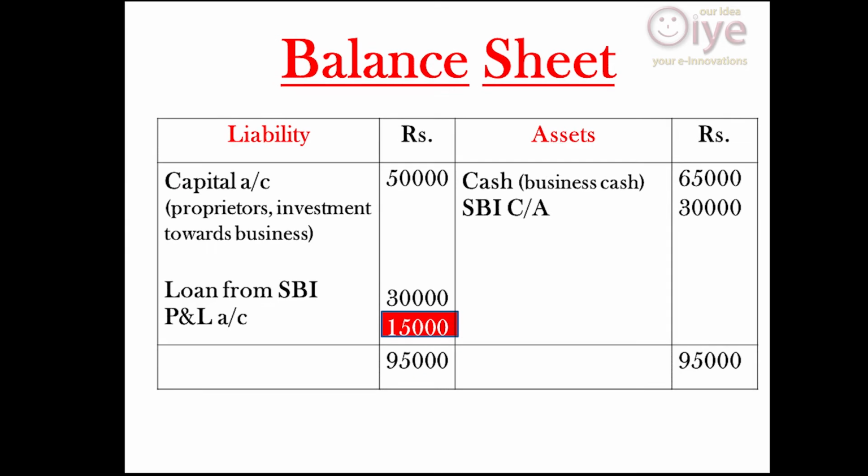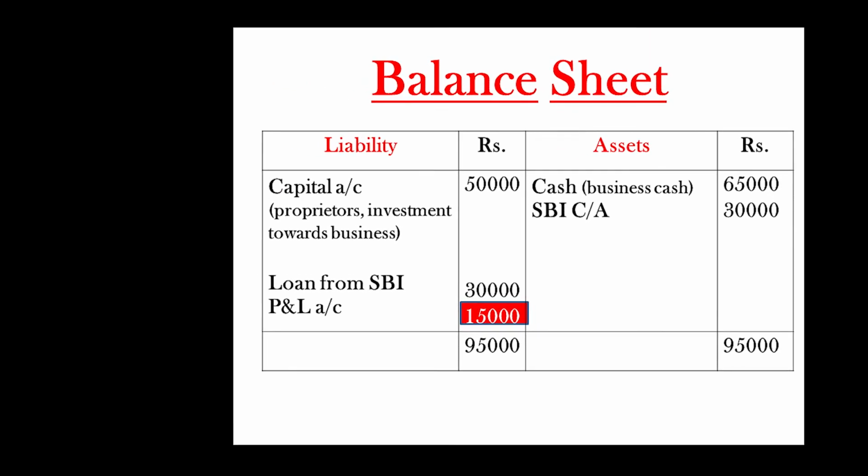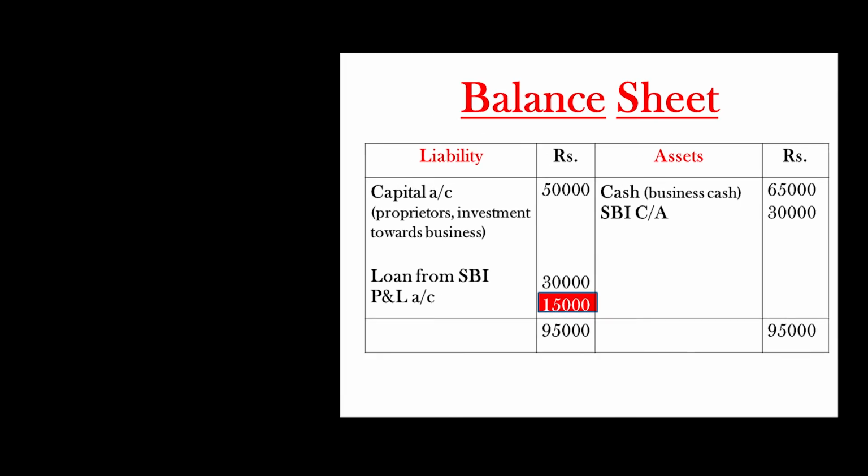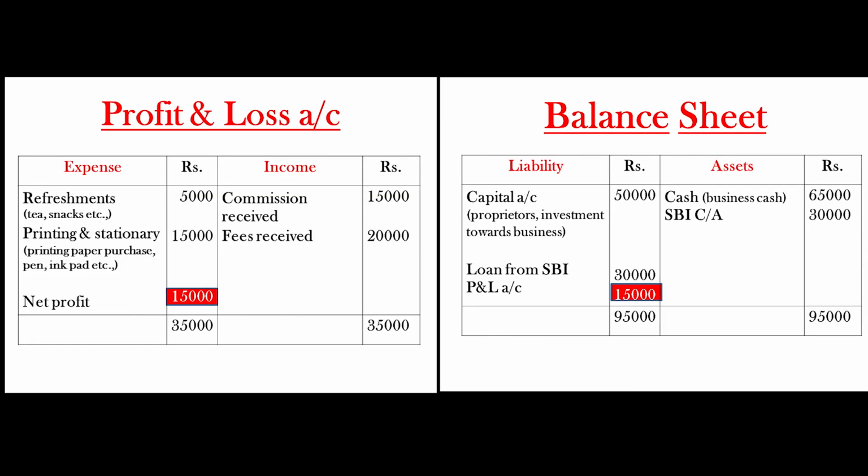In this profit and loss account and balance sheet, we can observe one thing. The difference in the profit and loss account is reflected in the balance sheet. I'll repeat, the difference in the P&L account is reflected in the balance sheet. That means the difference in the P&L account and balance sheet are the same.